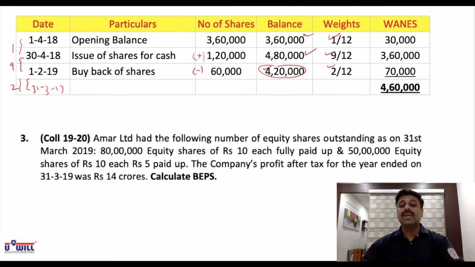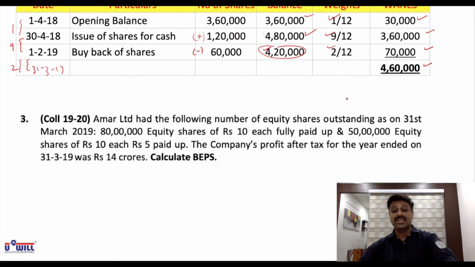3,60,000 into 1 by 12 is 30,000. 4,80,000 into 9 by 12 is 3,60,000. 4,20,000 into 2 by 12 is 70,000. Total 4,60,000 is the weighted average. Now look at question number 3.